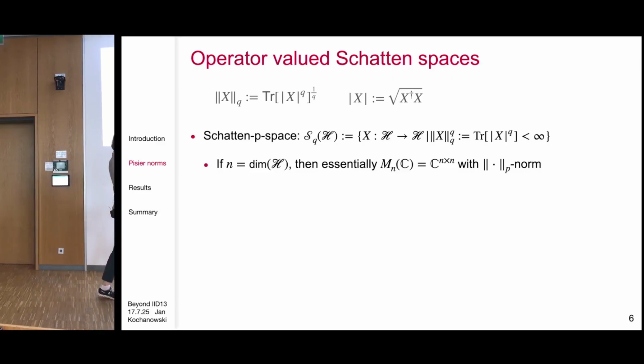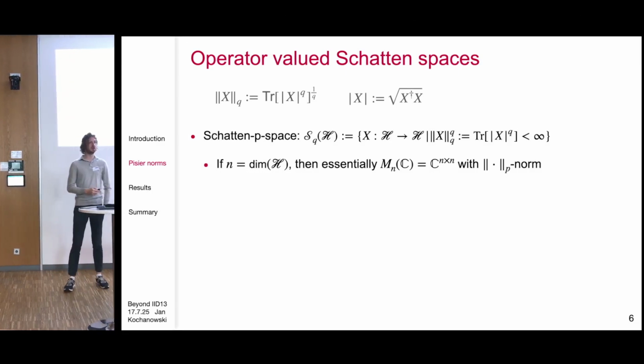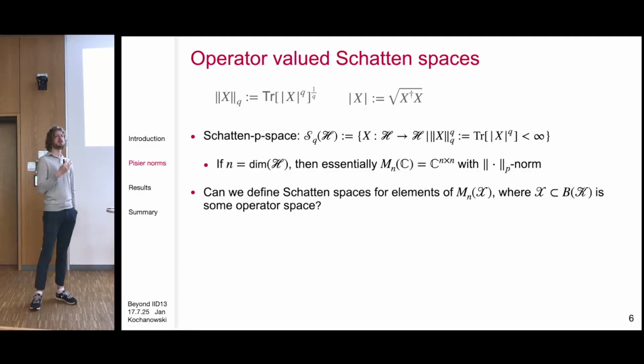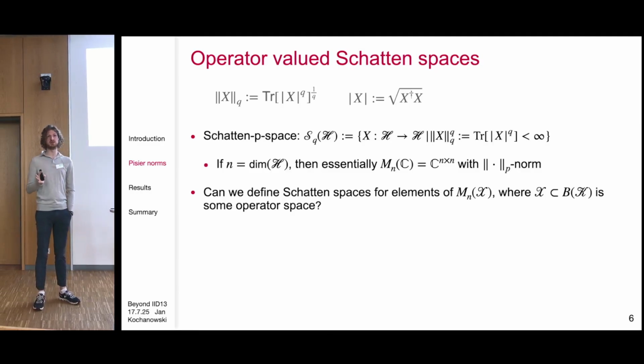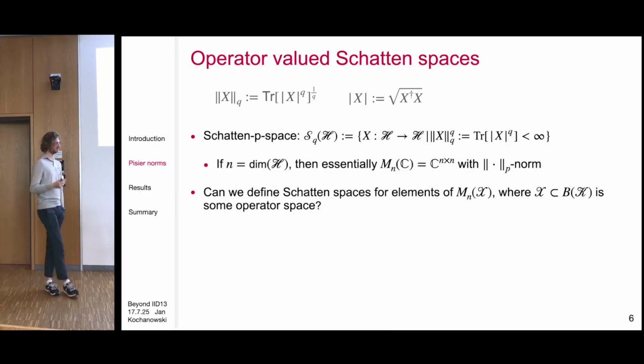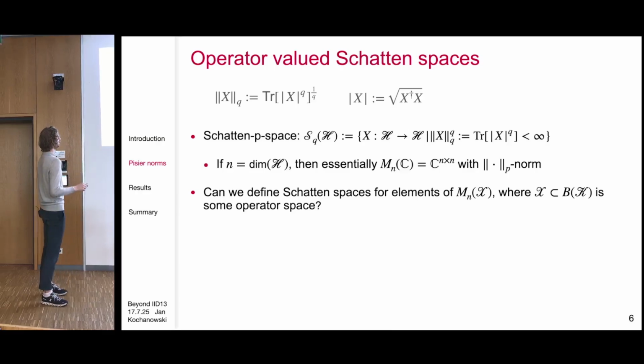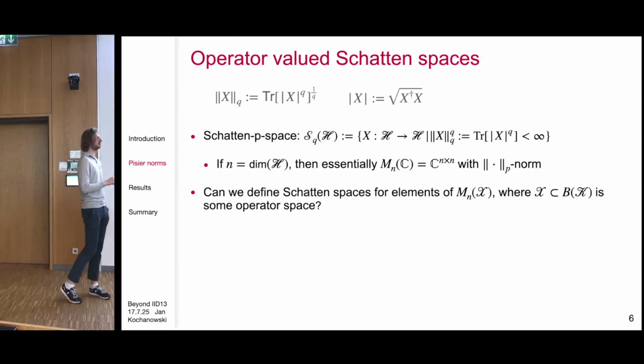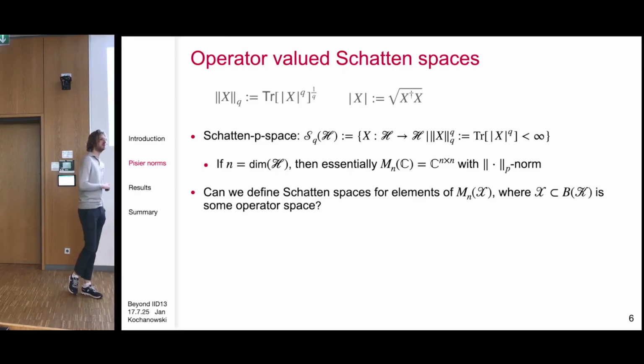And now one could ask the question, can I define a Schatten norm-like thing for matrices whose entries are not complex numbers, but are again elements in some linear space, so operators? So we know the Schatten spaces are essentially the space of n by n matrices with values in C with a certain norm.